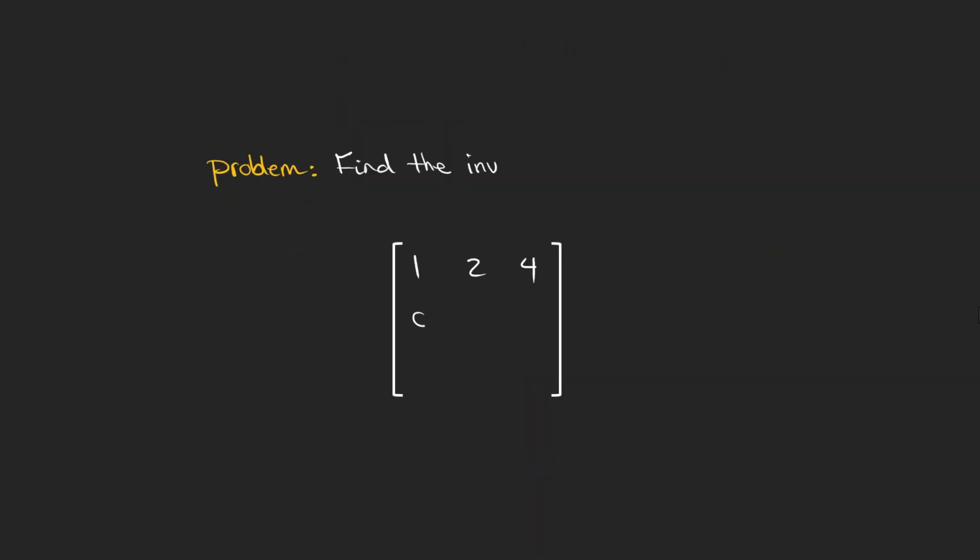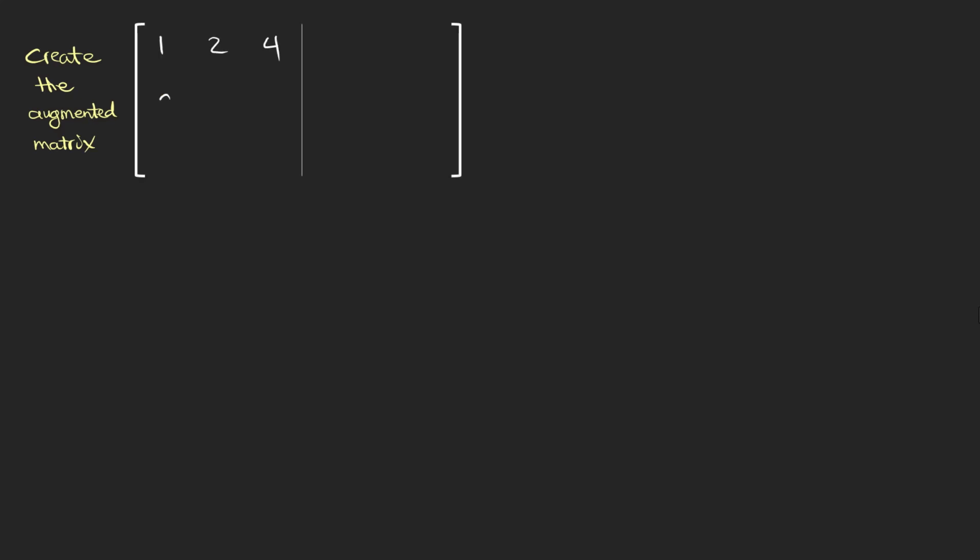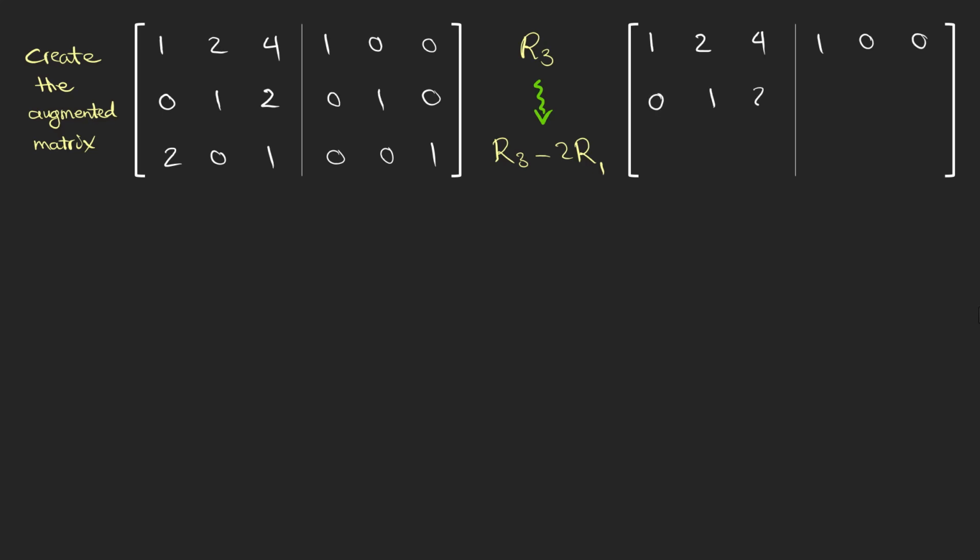We want to find the inverse of this 3 by 3 matrix using the Gauss-Jordan method, also known as the Gauss elimination method. The first step is simply creating the augmented matrix. On the left side, we write our matrix, and the identity matrix elements go on the right side. In the first step, we subtract twice the first row from the third row. The first 2 rows remain intact. And by changing the third row, the first element on the left goes to 0. This is the next element we want to eliminate.